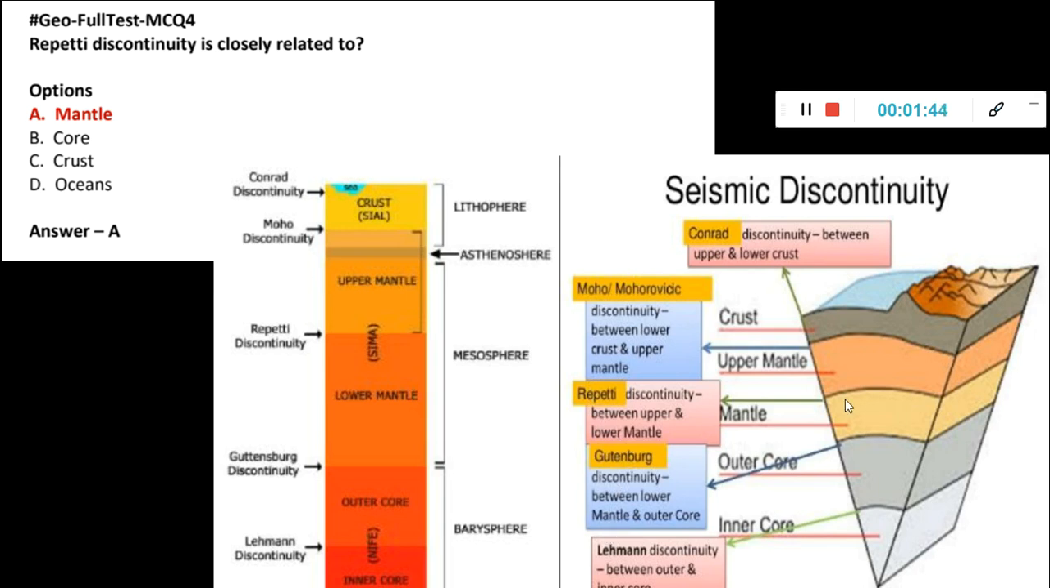Make it something like that, and then just remember this picture, because for mains, if you draw this, it's very useful. Here you can also see what the barysphere is, what the mesosphere is, asthenosphere, lithosphere. When you learn the atmosphere, the mesosphere will also come there, so don't confuse between the two. You have to know these diagrams only, and any question which comes from this you can solve.